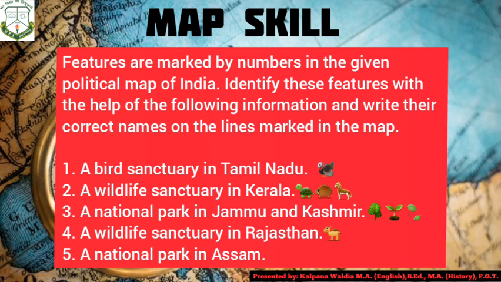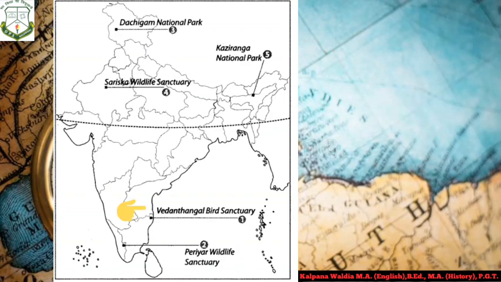and write their correct names on the lines marked on the map. Number 1 is a bird sanctuary in Tamil Nadu, a wildlife sanctuary in Kerala, a national park in Jammu and Kashmir, a wildlife sanctuary in Rajasthan, and a national park in Assam. So according to the numbers, you have to fill in the answers, and the fingers indicating as per the question are the answers to the questions asked in the map skill.